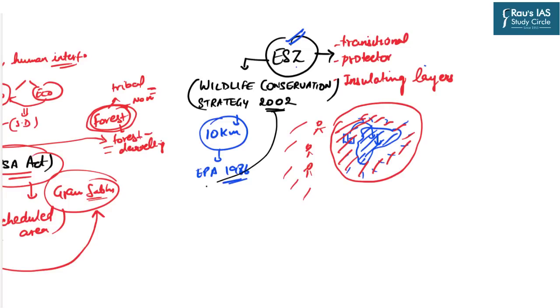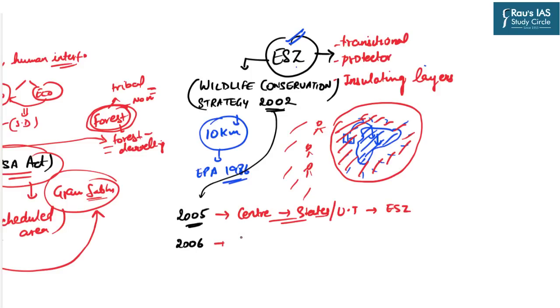But then in 2005, the central government asked the state governments as well as union territories to propose their own ecologically sensitive areas or ecologically sensitive zones. In 2006, the Supreme Court intervened and asked the central government, or more precisely the Ministry of Environment, Forest and Climate Change, to submit the proposals within 4 weeks.